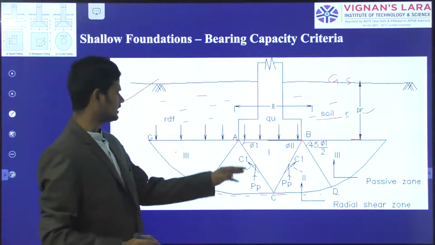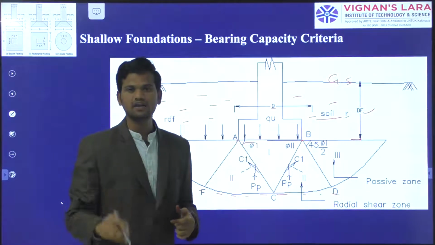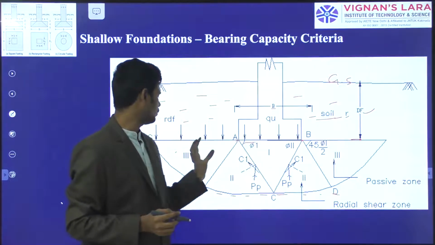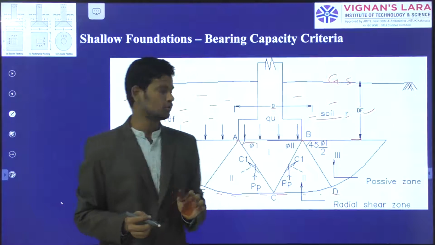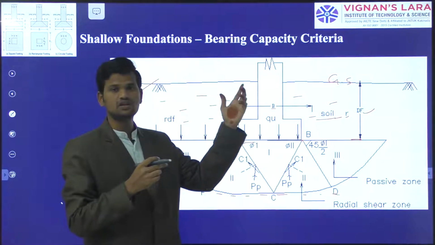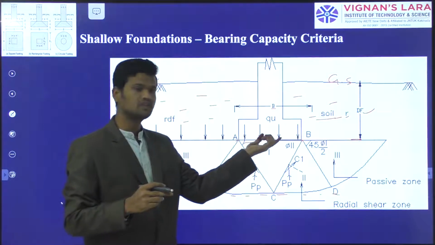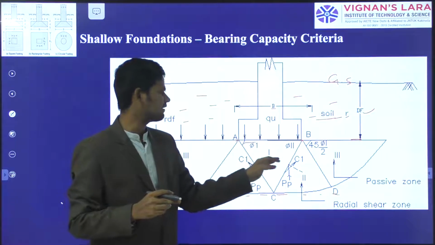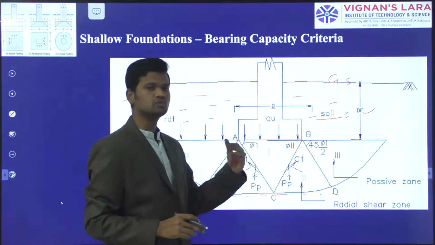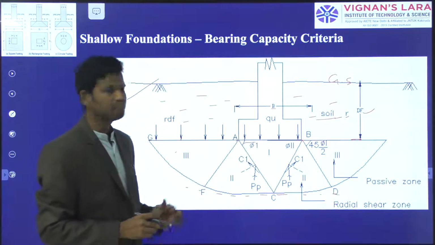Below the footing we also have soil. Due to the application of the load, the soil will fail into three types of zones: zone 1, zone 2, and zone 3. Due to the surcharge load and the superstructure load, all loads act at the base of the foundation, and the soil may shear. The shear of the soil mass leads to three zones: elastic zone, radial shear zone, and passive zone.